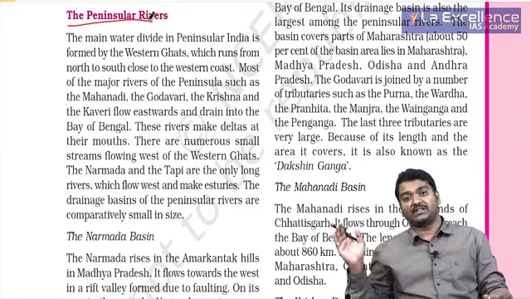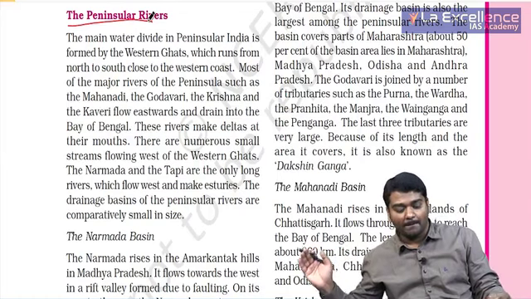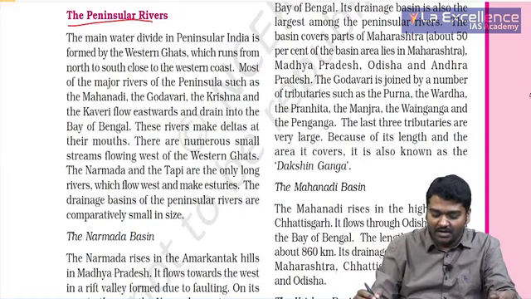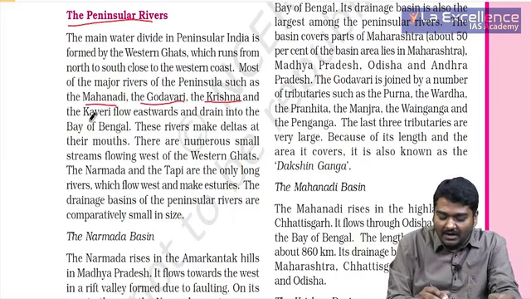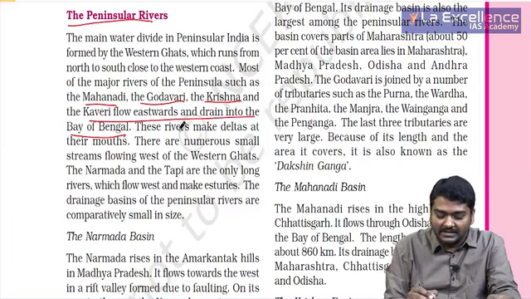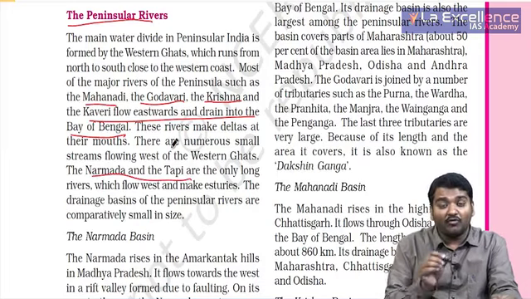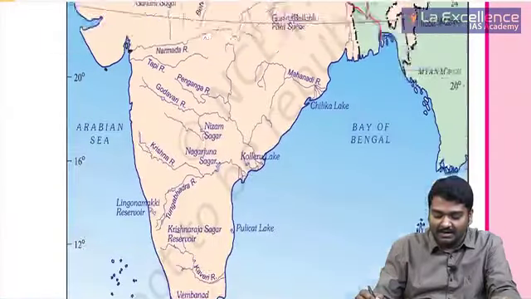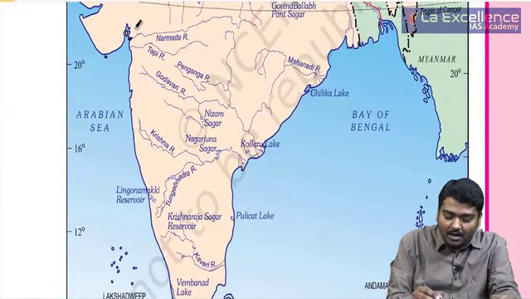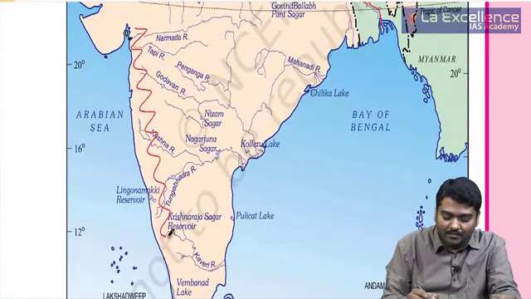East flowing rivers are the ones which go and join the Bay of Bengal. So when we are talking about this, Mahanadi, Godavari, Krishna and Kaveri flow eastwards and drain into the Bay of Bengal, whereas Narmada and Tapi flow westwards, and you have the Western Ghats immediately. Here you have the Western Ghats, right?